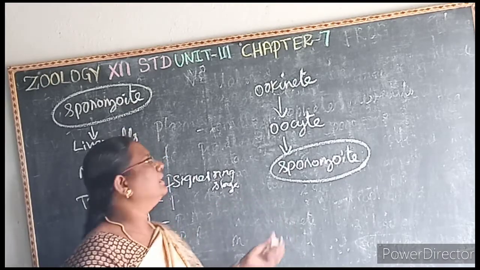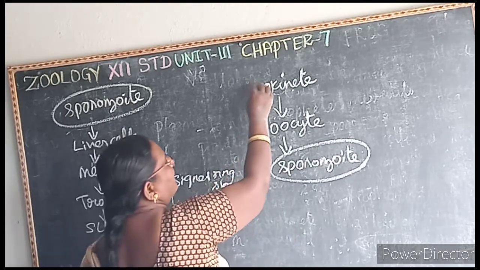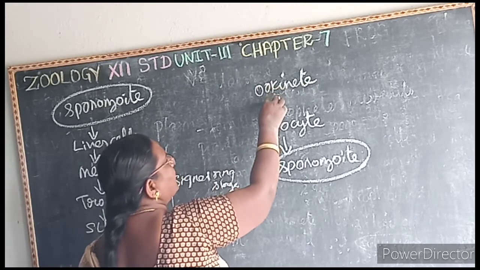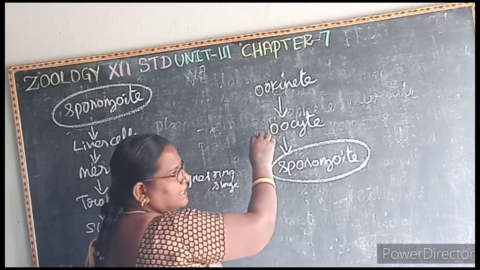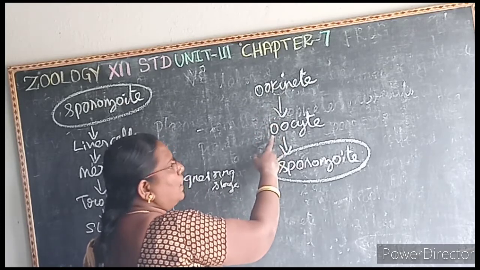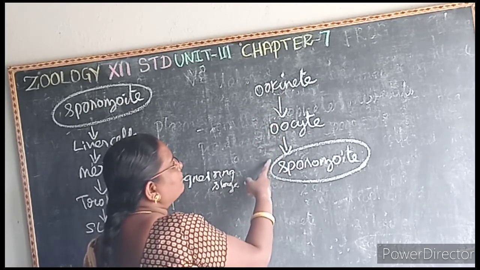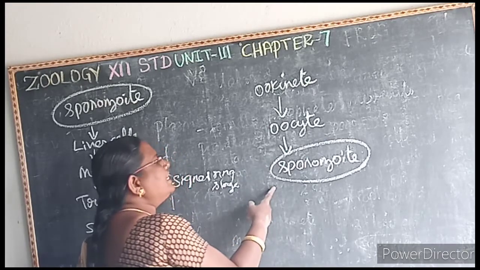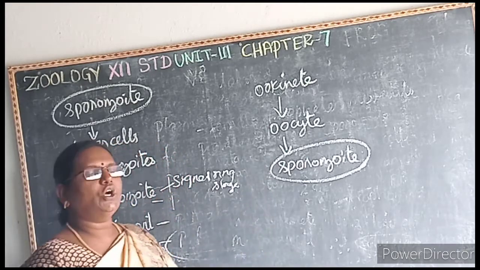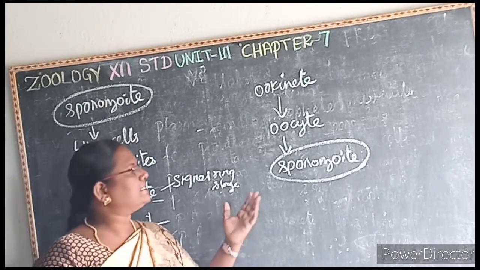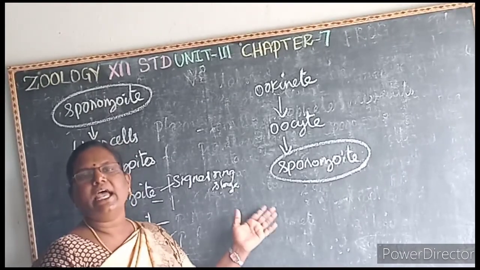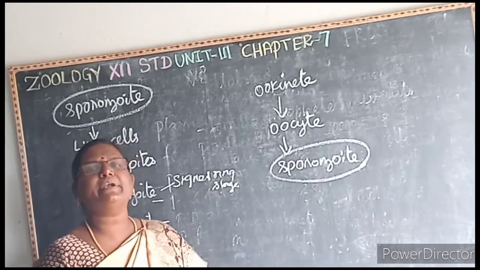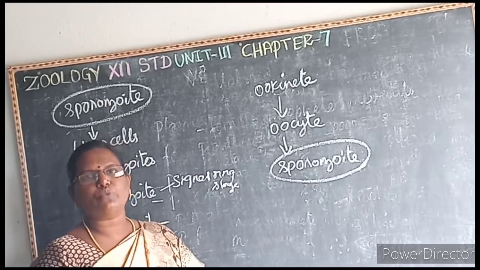The male and female gametes fuse to form an ookinete. Then the ookinete moves towards the mosquito gut wall and forms an oocyst. Then the oocyst moves towards the salivary gland and forms sporozoites. When the mosquito bites a healthy person, the sporozoites are released once again and a new cycle is started. The incubation period in the mosquito is about 12 days.